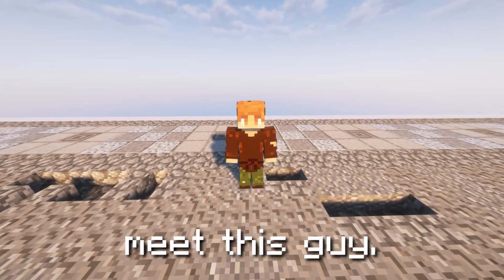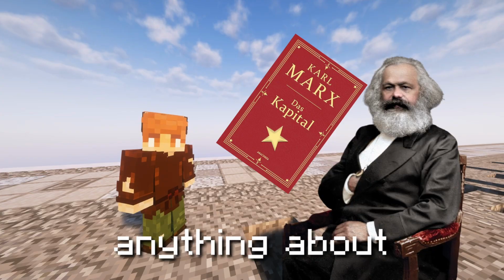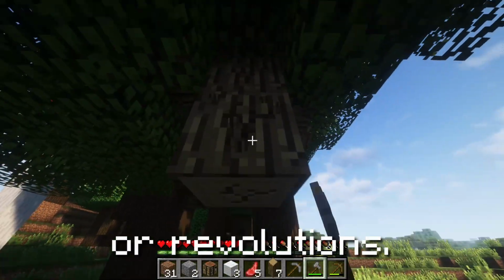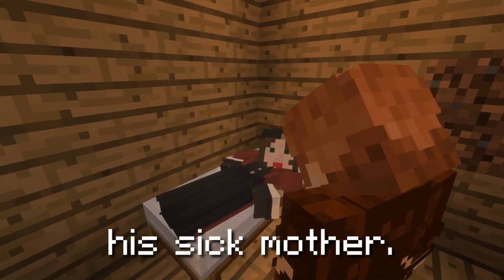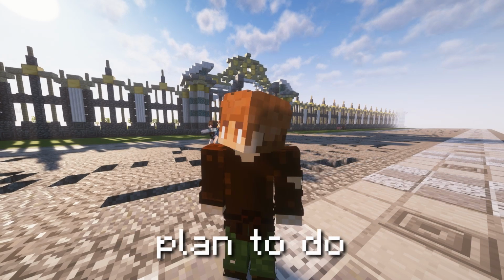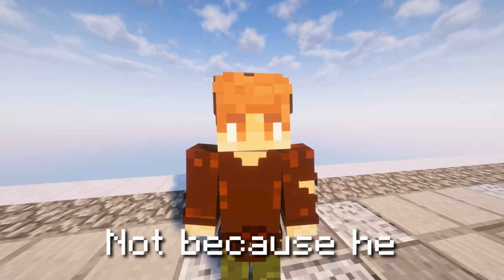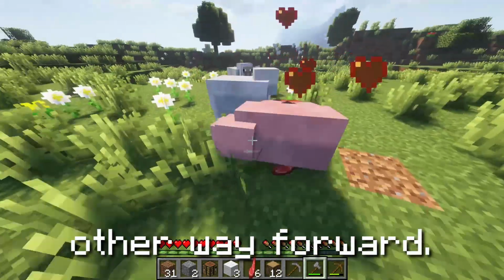Now, meet this guy. His name is Ivan. He's 19. He doesn't know anything about politics or Marxism. He doesn't care about governments or revolutions. All Ivan wants is a piece of bread for his sick mother. He doesn't plan to do any movement, but one day he joins a protest. Not because he wants to be a hero or a revolutionary, but because he sees no other way forward.